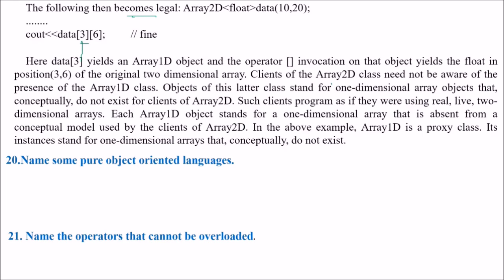So clients of the array2D class need to be aware of the presence of array1D. So objects of this latter class stand for one-dimensional array objects that conceptually do not exist for clients of array2D. Are you understanding? Such client programs behave as if they were using real live two-dimensional arrays. So each array1D object stands for a one-dimensional array that is absent from the conceptual model, since the clients are using array2D only. So in this example, array1D is a proxy class. Its instances stand for a one-dimensional array that conceptually does not exist.